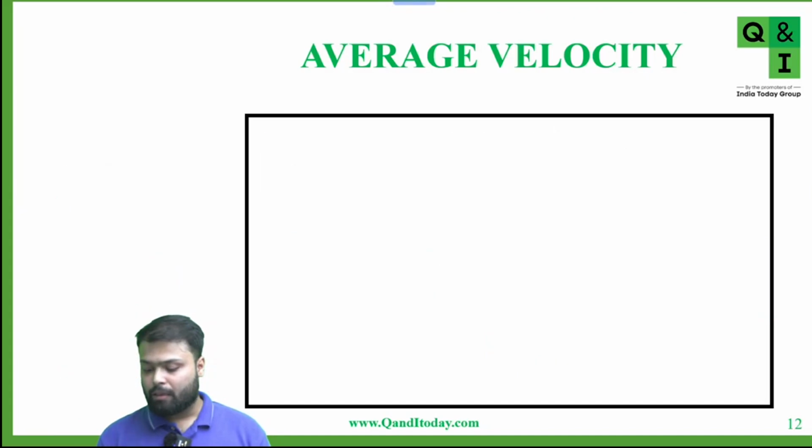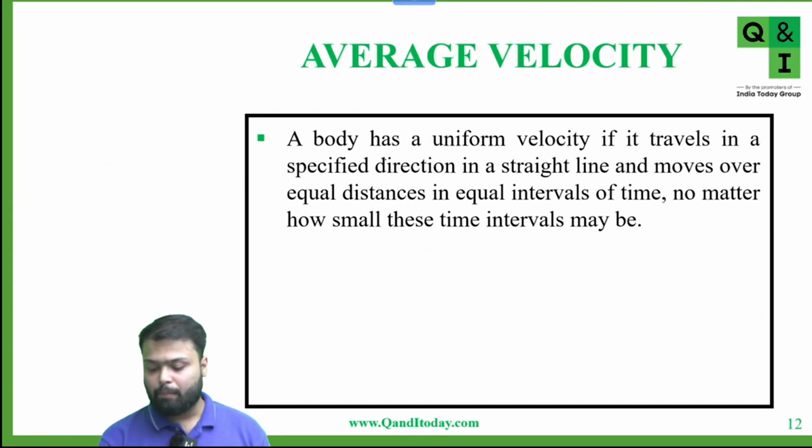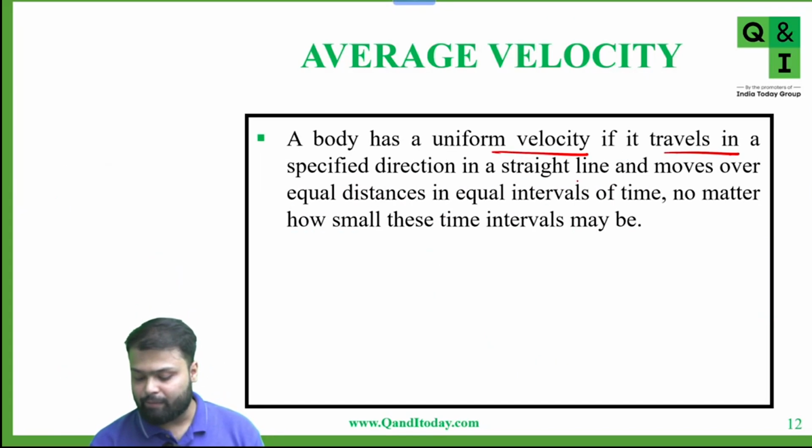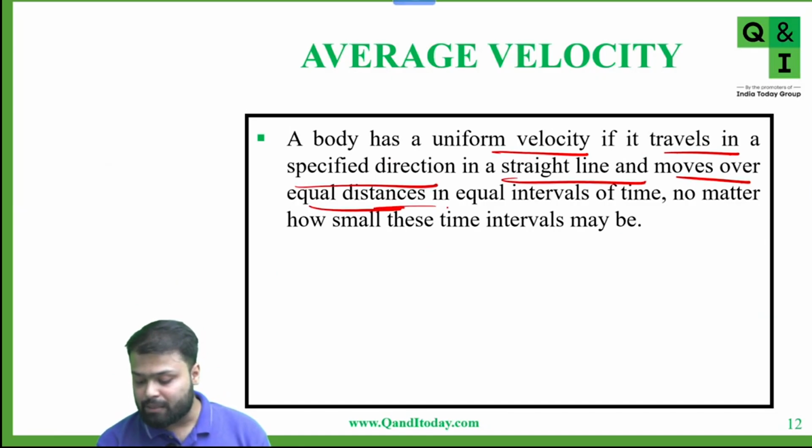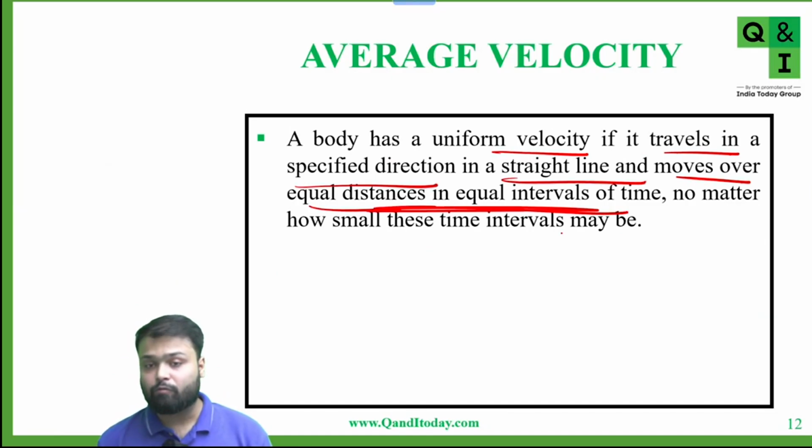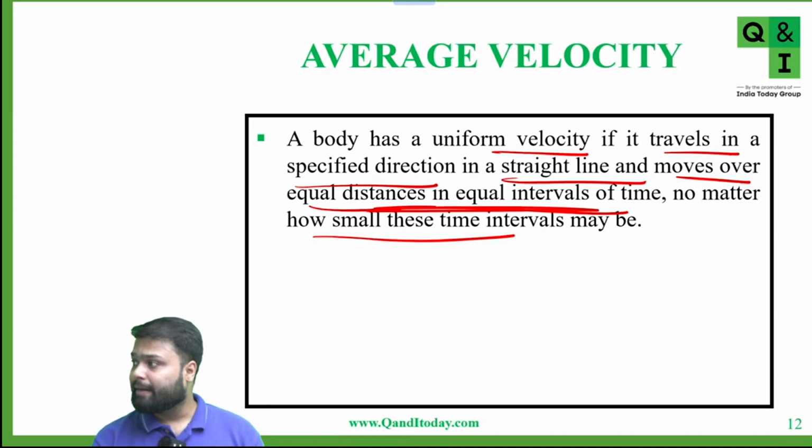Now a body has a uniform velocity if it travels in a specified direction in a straight line and moves over equal distance in equal interval of time. What is uniform motion? If body is covering equal distance in equal interval of time, no matter how small this time interval may be. Okay, clear? Any doubt in this? Yes or no? Tell me.